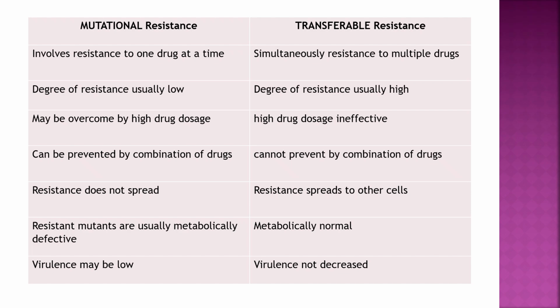Mutational resistance does not spread; transferable spreads to other cells. Mutational resistant mutants are usually metabolically defective, and in transferable they are normal. In mutational resistance virulence may be low; in transferable, virulence is not decreased.